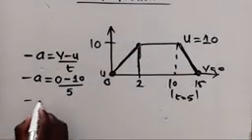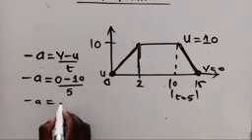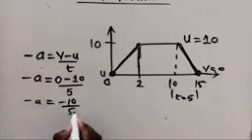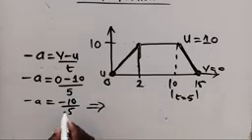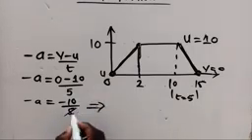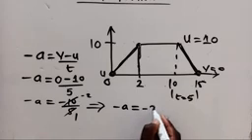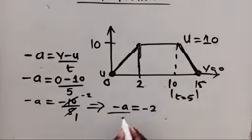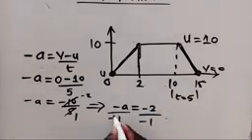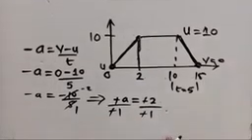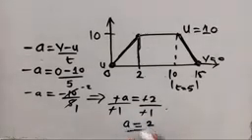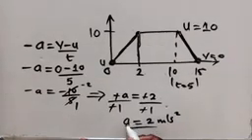So when you do the calculations here, you're simply going to have negative 10 over 5. And then you plug in and divide. This will give us 1. Here it will give us negative 2. So negative a is equal to negative 2. So you see the way it is. Divide negative by negative. So the way it is here, I've found acceleration. This is acceleration. Now to show that it's the opposite thing, the answer here should have a negative sign.